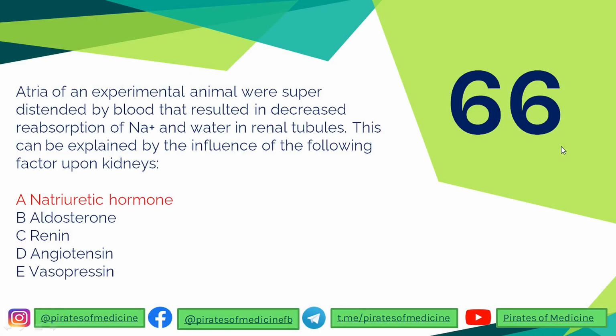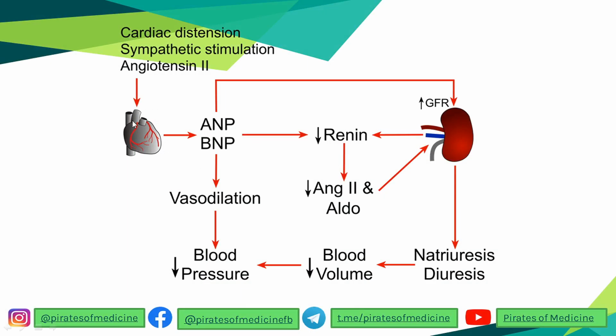66th question is that the atria of an experimental animal were super distended by blood that resulted in decreased reabsorption of sodium and water in the tubules. This can be explained by the influence of the following factor upon kidneys. So when the atria are distended, when cardiac distension occurs, the atria secrete a special hormone called ANP, atrial natriuretic peptide. And this ANP does a work that finally leads to increased excretion of sodium again.